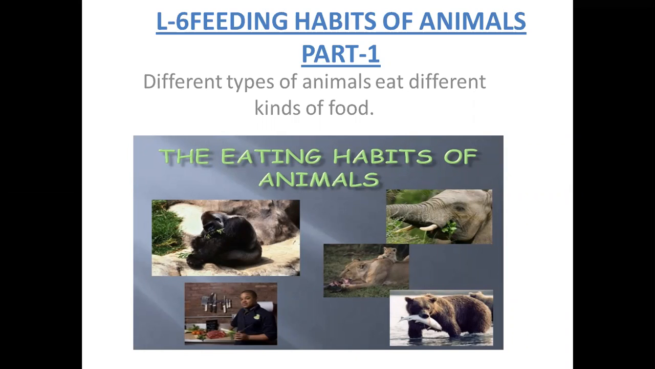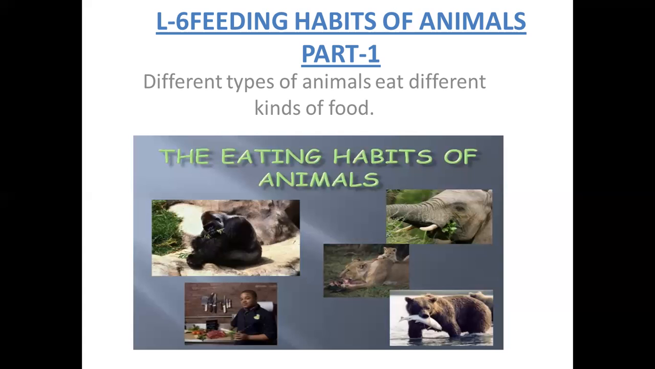We have studied up to 5 lessons before. Now, this is the sixth lesson. You already know that different types of animals eat different kinds of food, and this way of eating different kinds of food by different animals is known as feeding habits of animals. Now, in this class, let us learn about part 1 of lesson 6, feeding habits of animals.